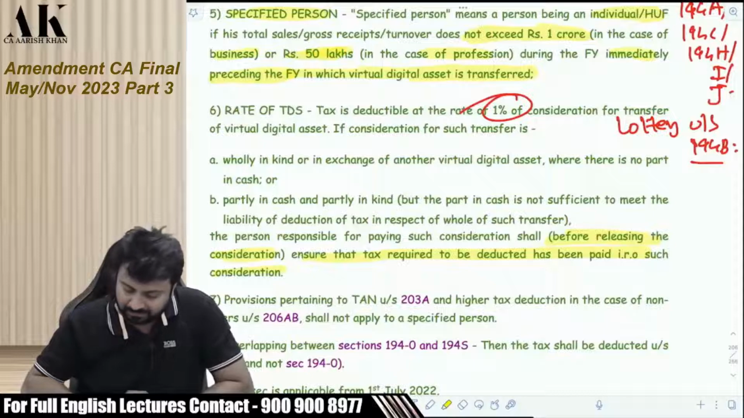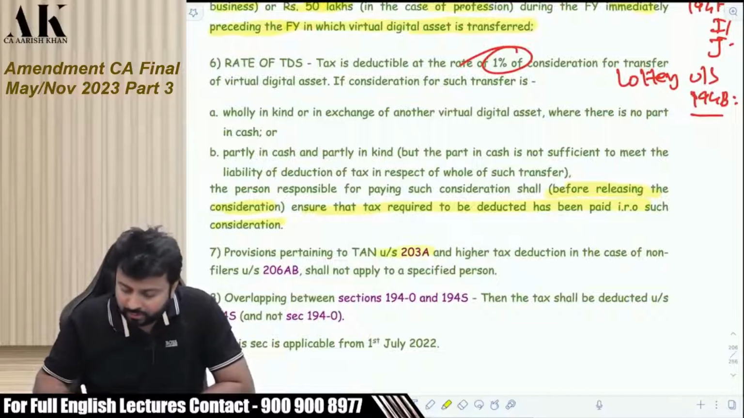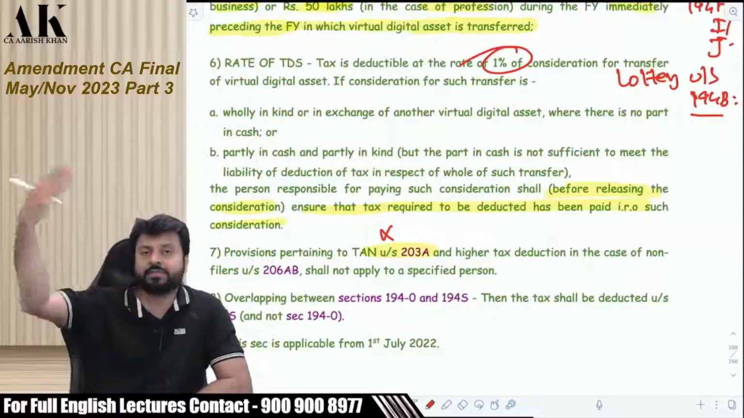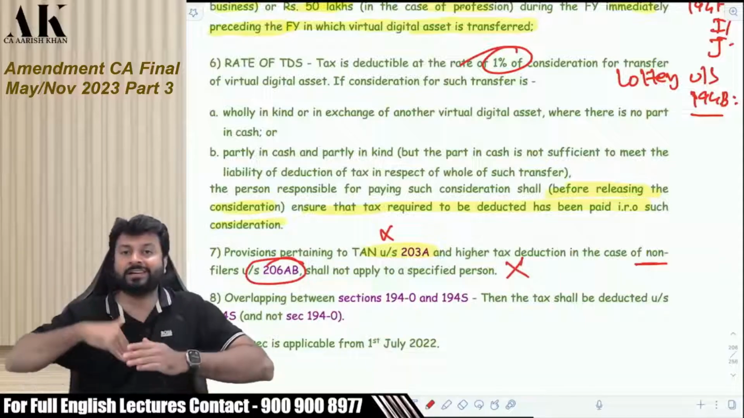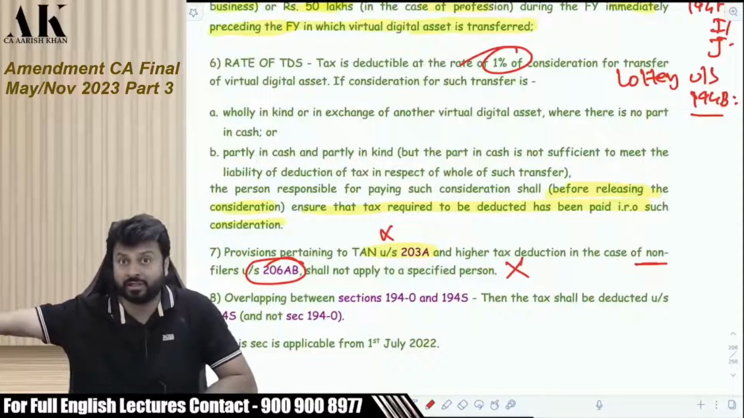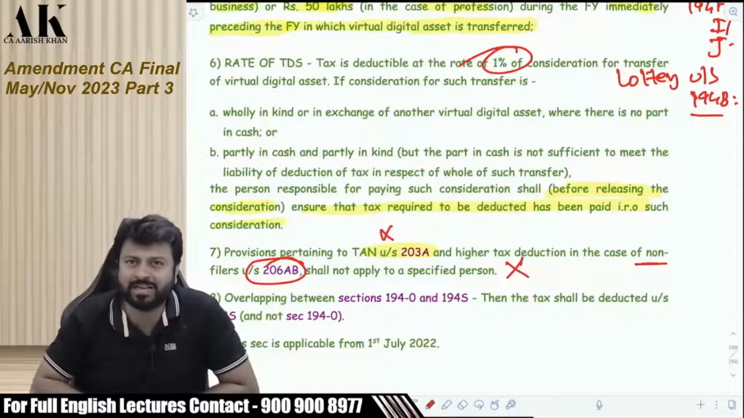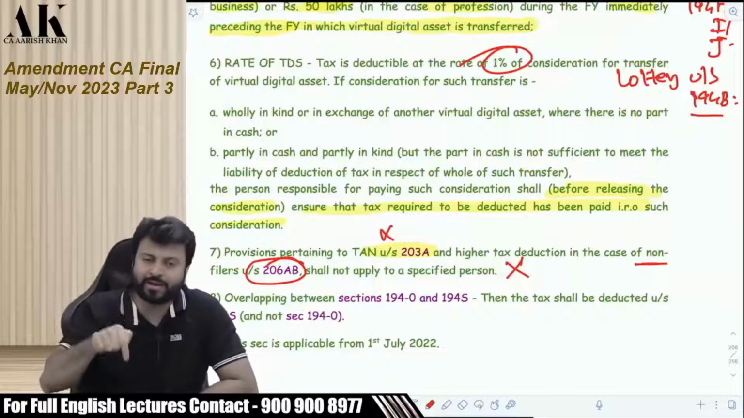Now, sir, am I supposed to take a TAN number to deduct TDS? There is no need to take TAN. TAN is relaxed over here. Relaxation has been given with respect to the TAN number. Don't worry about it. Secondly, if the other person has not filed the ITR, then 206AB is also not applicable. Do you remember that in general, if the other person does not file the ITR of last year, then I am supposed to deduct the TDS at twice the rate or 5%, whichever is higher? 206AB was there in the TDS chapter. But that 206AB is not applicable for this section.